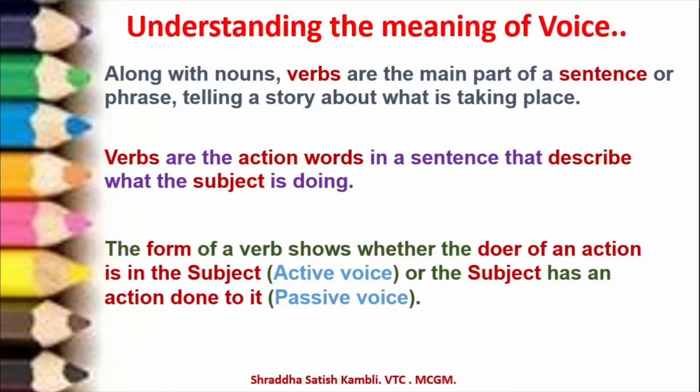So, in active voice, the subject is important. And in passive voice, the action is important. Alright, once again let us read this. The form of a verb shows whether the doer of an action is in the subject. So the subject is the important part of the sentence. If the doer of the action is in the subject, that means it is in the active voice. Or the subject has an action done to it. So here the subject is not important, but the action which is being done is important.